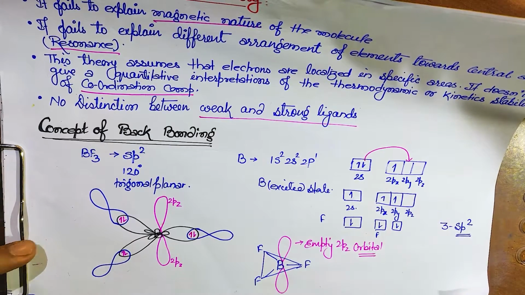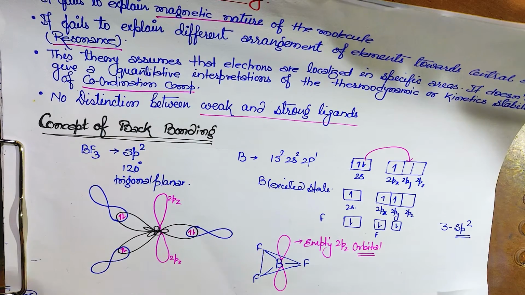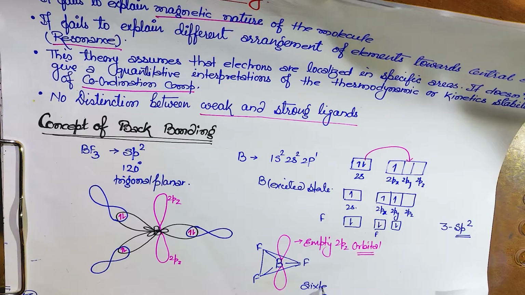Now you can see that we know the octet molecule is one whose last shell is completely filled, with 8 electrons. Similarly, this one is a 6 electron species, that means it has only 6 electrons.